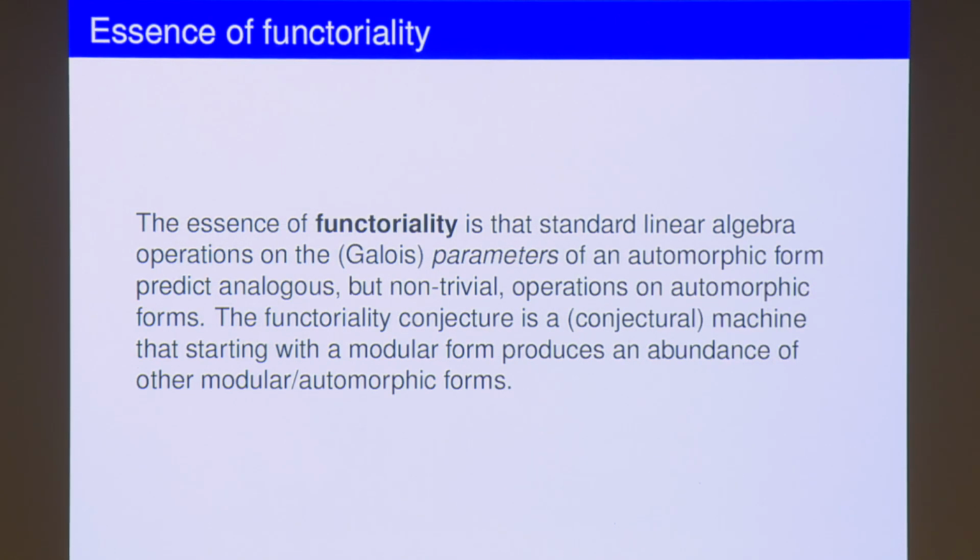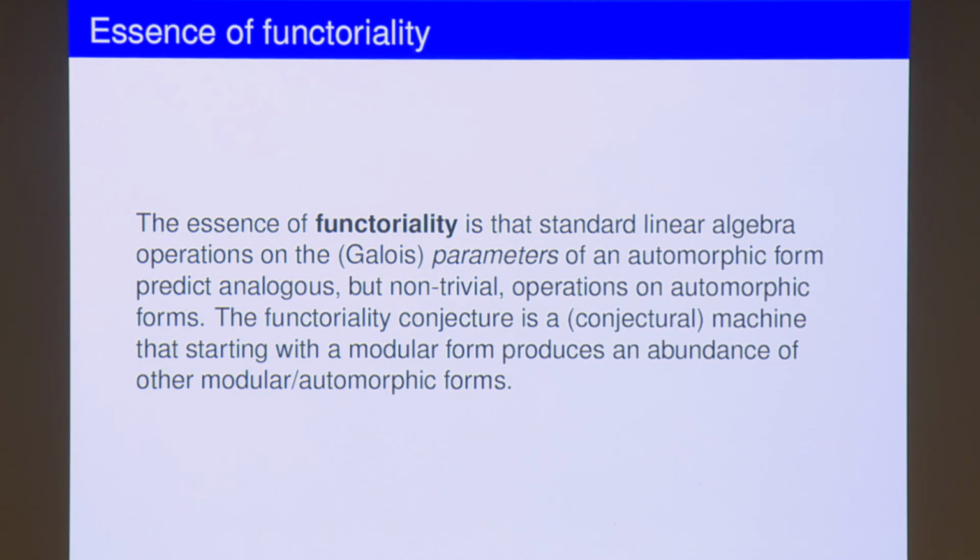Now the essence of functoriality, as I already previewed, is that standard linear algebra operations like symmetric powers on the Galois parameters of an automorphic form, at the moment I'm not defining what this Galois parameter is, predict that something non-trivial should be happening with automorphic forms, that you should be getting more and more modular forms starting with one modular form, right?